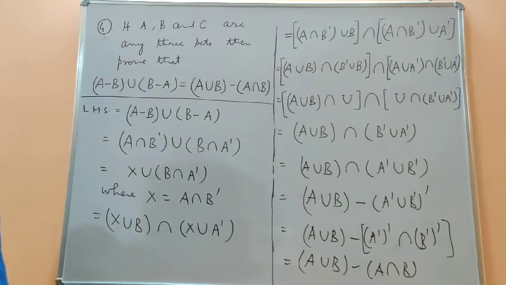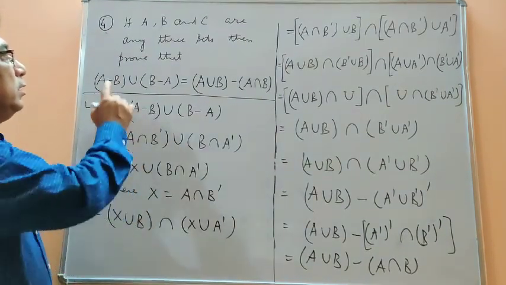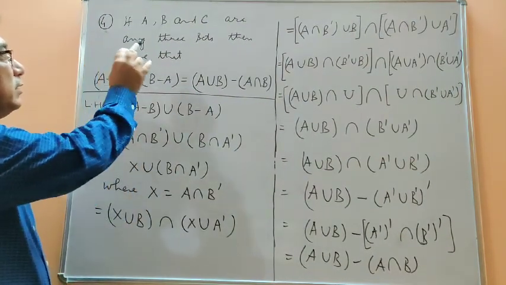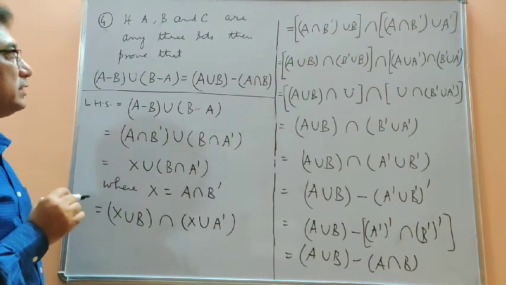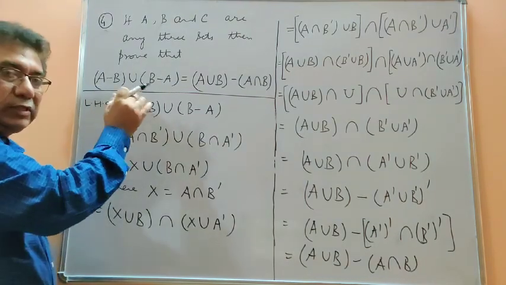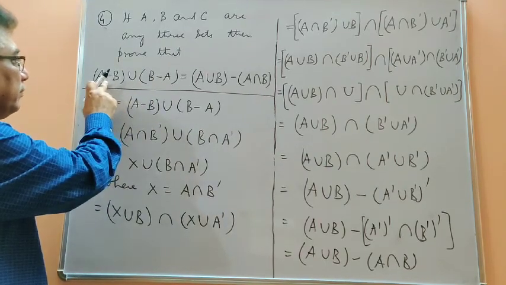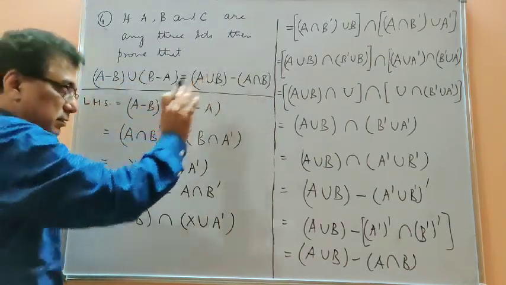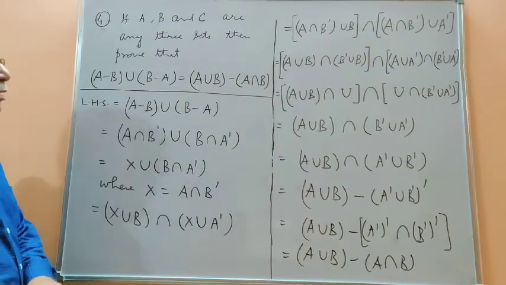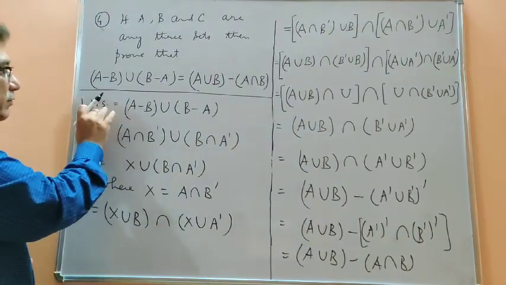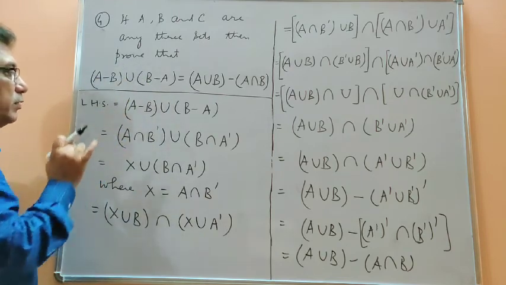Now this is the next one, question number 4. It's given that if A, B and C are any 3 sets, then using laws on sets, we have to prove (A minus B) union (B minus A) is this. Now I am starting with the left hand side.